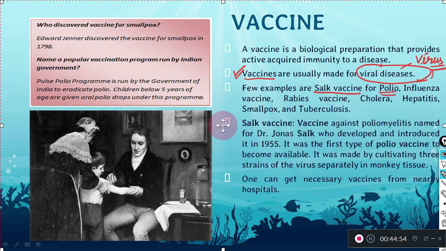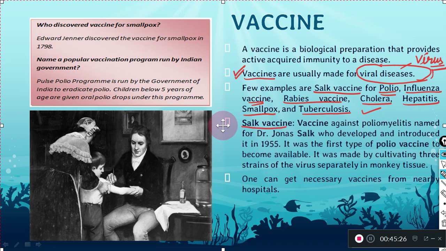Okay, now what is the Salk vaccine? Just a little information we are going to study here. It is the vaccine used against poliomyelitis, whose short form is polio, and it was named after Dr. Jonas Salk, who developed and introduced it in 1955.